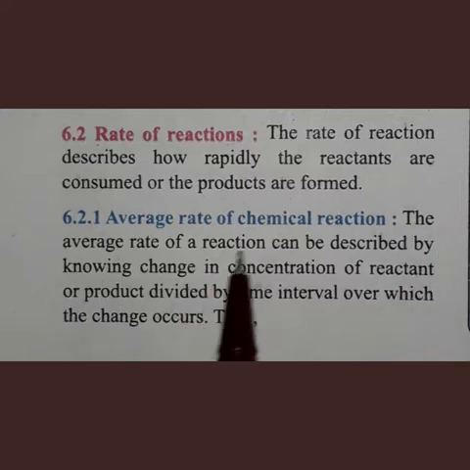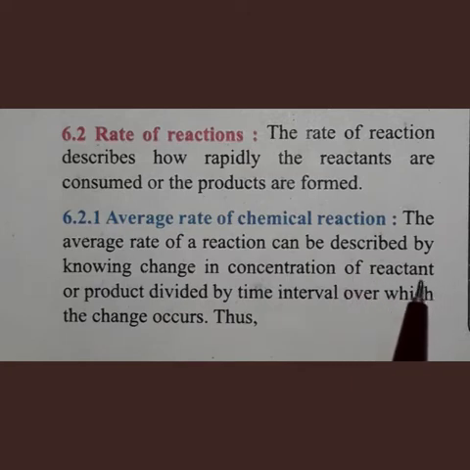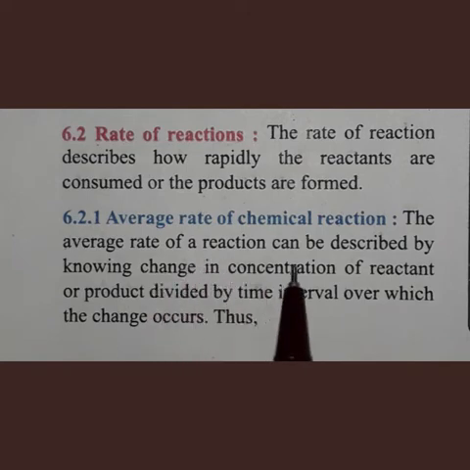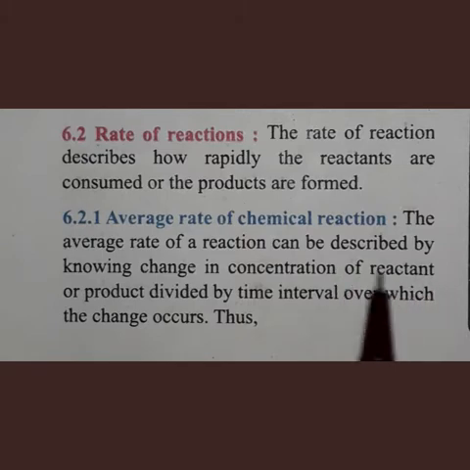The average rate of a reaction can be described by knowing the change in concentration of reactant or product divided by the time interval over which the change occurs. So it is the ratio of change in concentration of reactant or product to change in time.